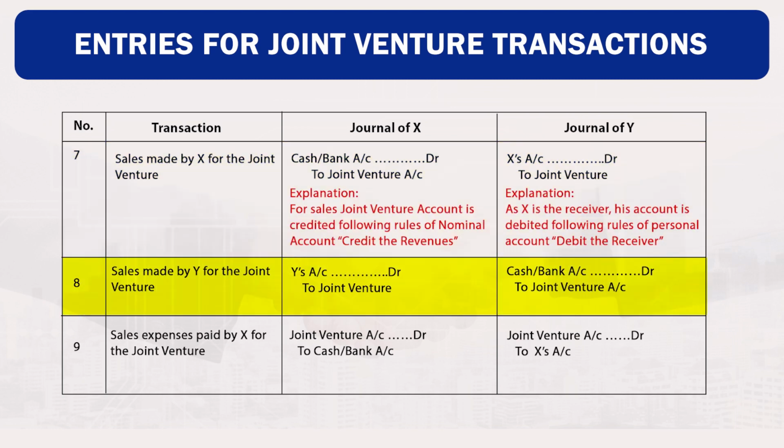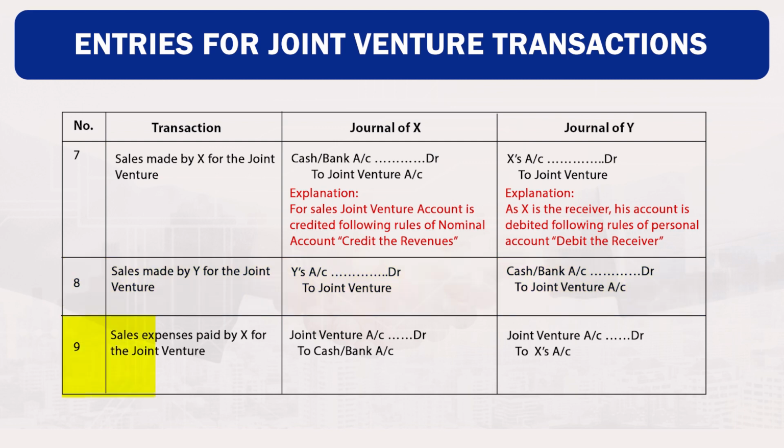Transaction number 8. Sales made by Y for joint venture. In the book of X, Y account debited to joint venture account credited. In the book of Y, cash or bank account debited to joint venture account credited.